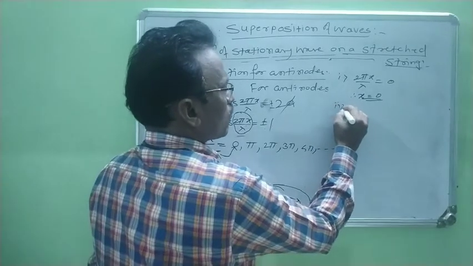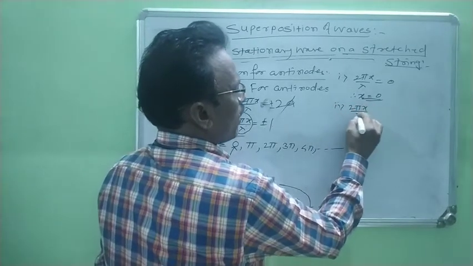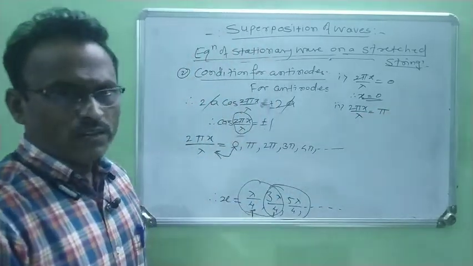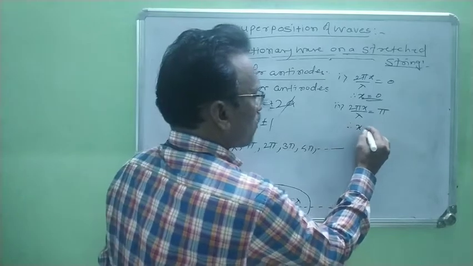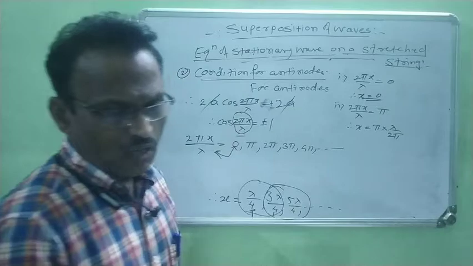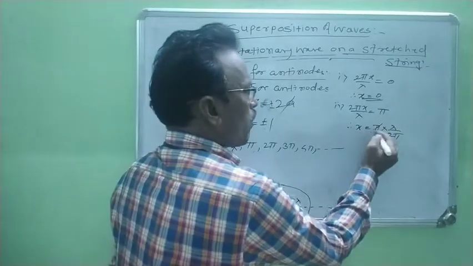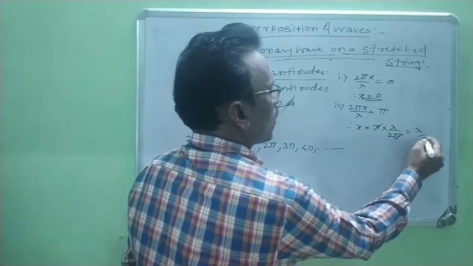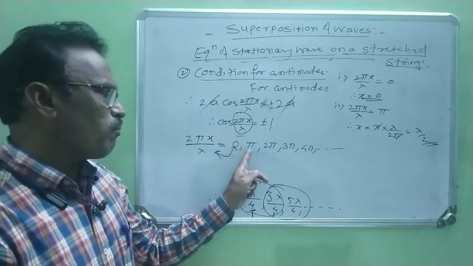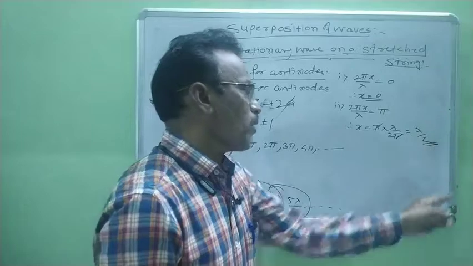Second condition, now again this 2 pi x by lambda is equal to pi. Therefore, x is equal to pi into lambda upon 2 pi. Now this pi gets cancelled, and it is lambda by 2. For the second condition, second angle pi, x is lambda by 2.